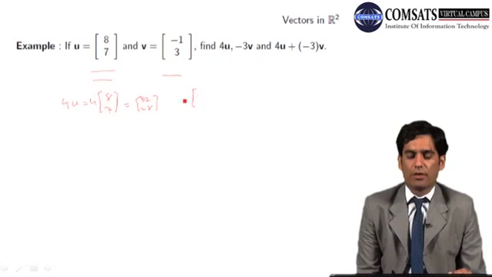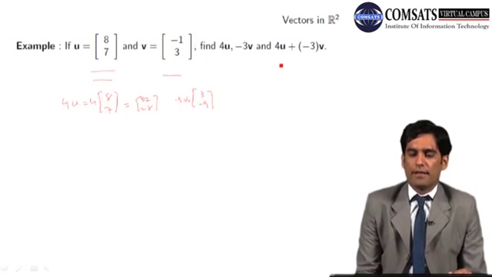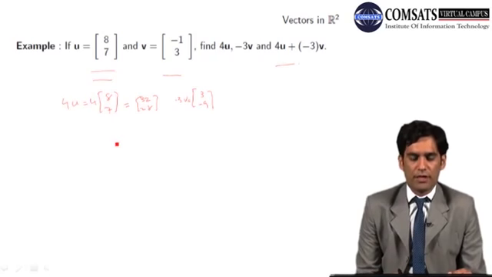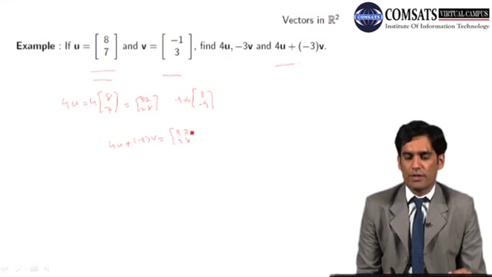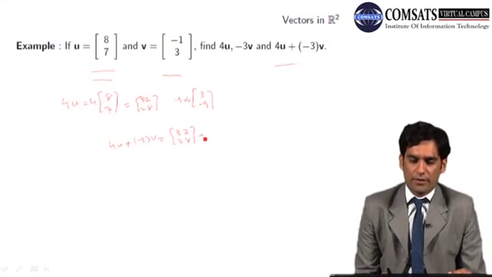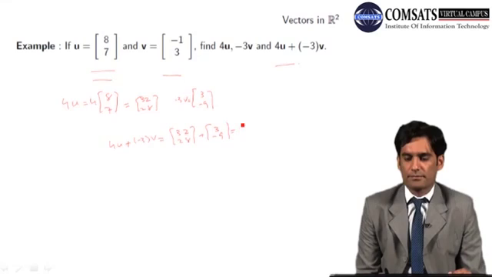Minus 3v will be equal to 3, minus 9. And the third one is 4u plus minus 3v, which is the column vector 32, 28 plus 3, minus 9.